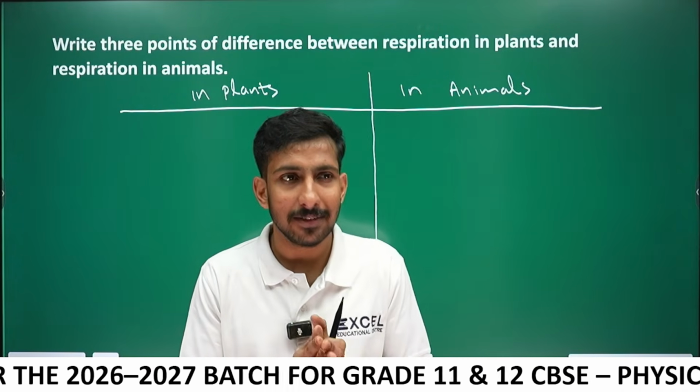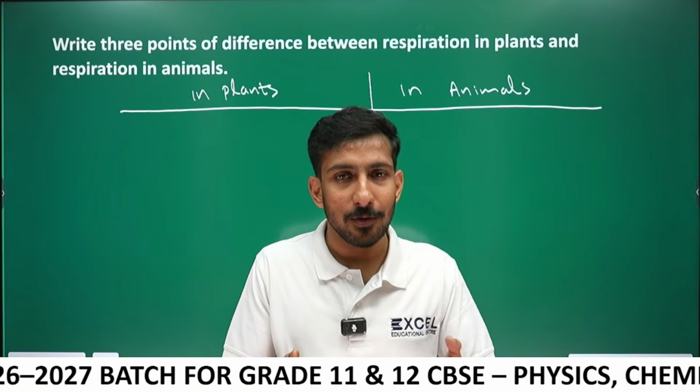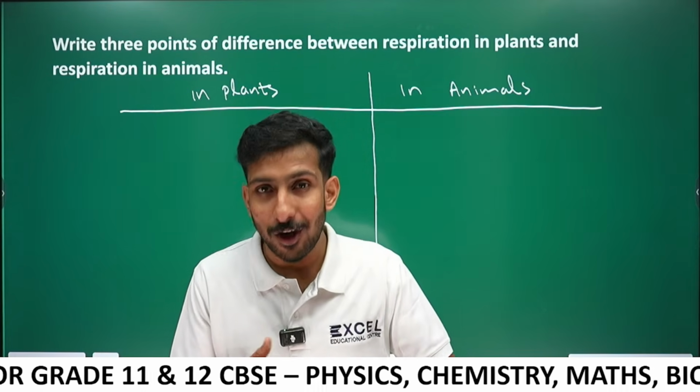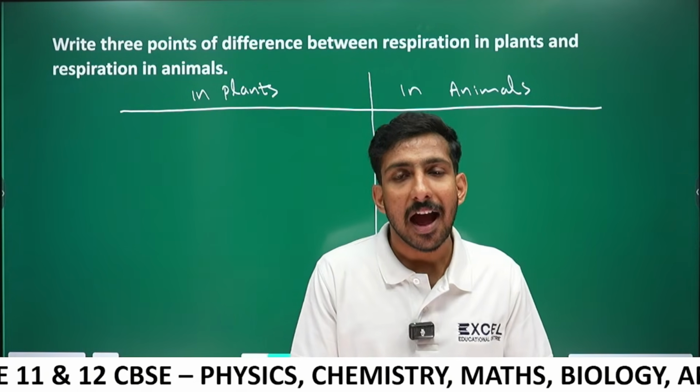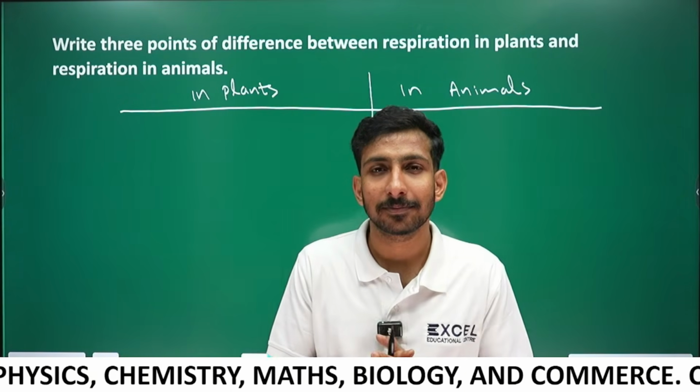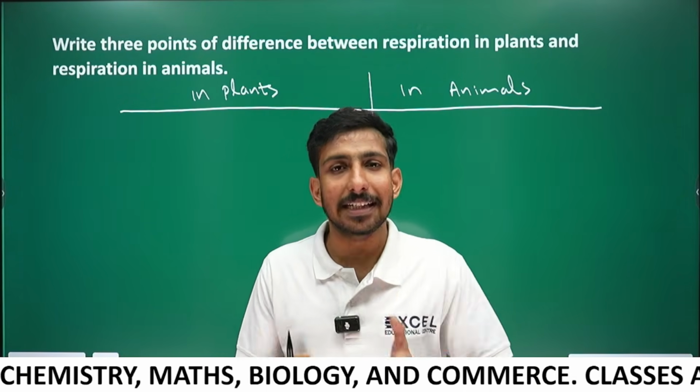Once again. Respiration is the breakdown of glucose to produce energy. For the breakdown of glucose, we need oxygen. We do aerobic respiration. How do we intake oxygen? I'm waiting for your answer. Exactly, breathing.